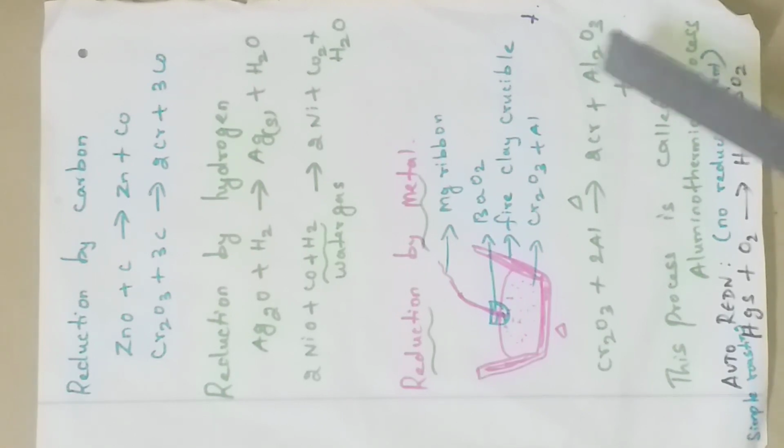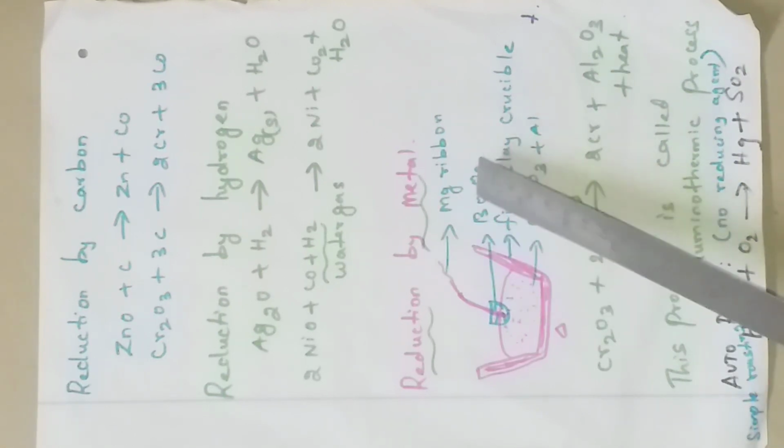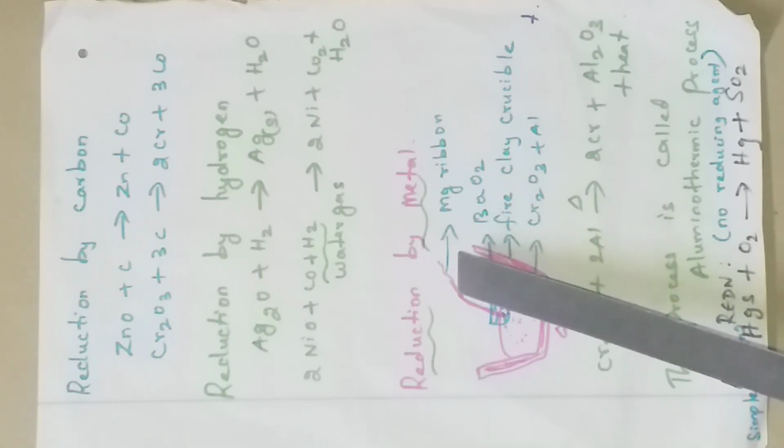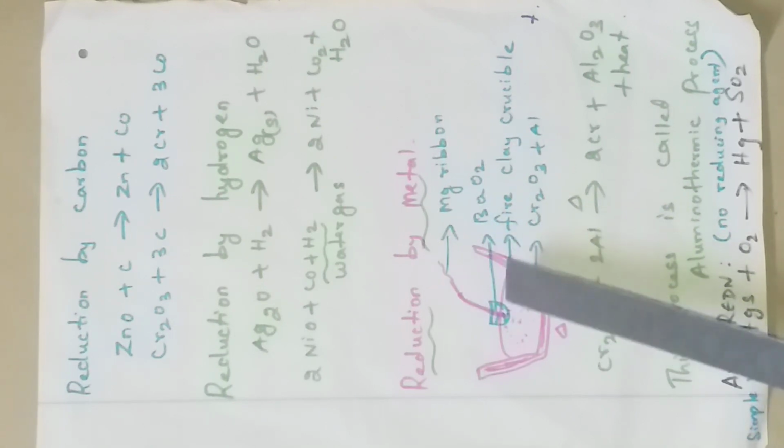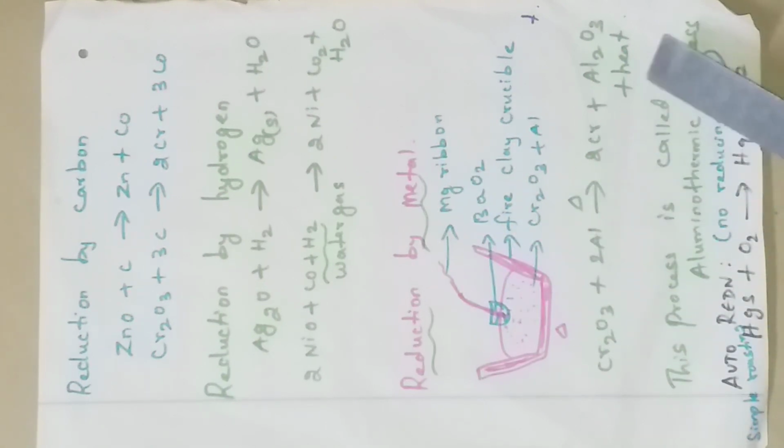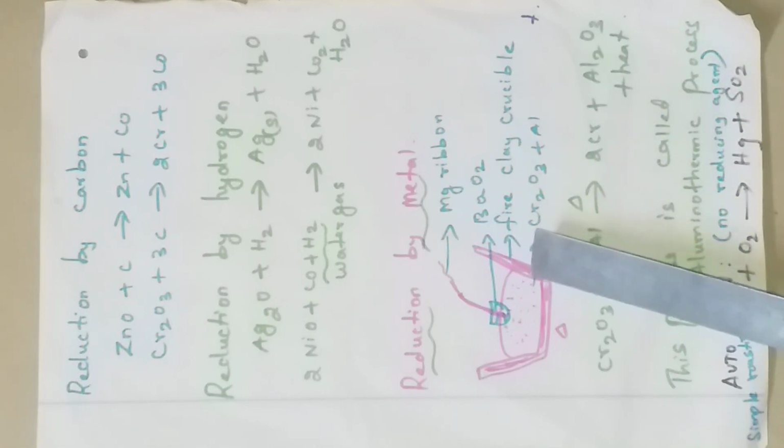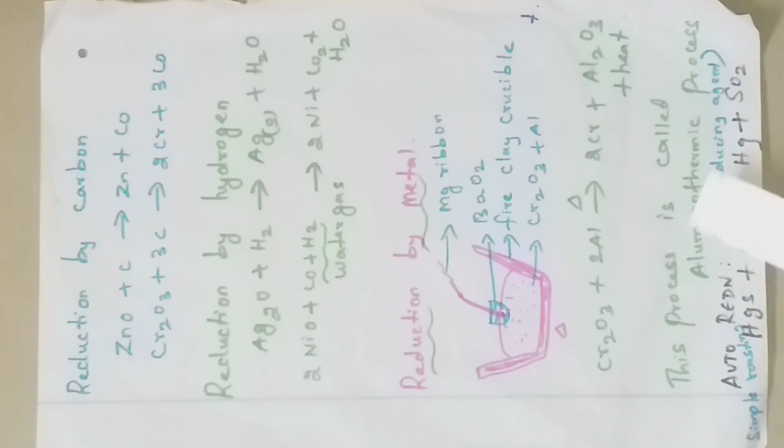While burning, the magnesium ribbon and barium peroxide readily catch fire, and this supplies the heat. After the reactions also, it leaves a large amount of heat. So this process is called the aluminothermic process.